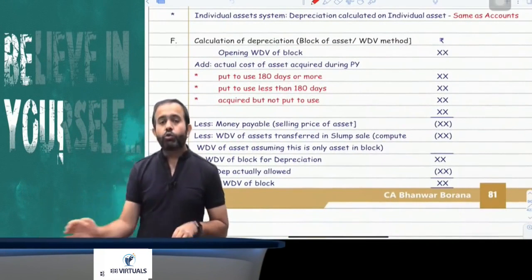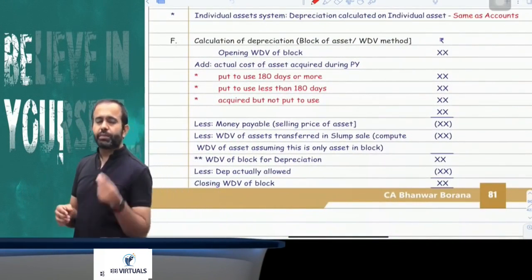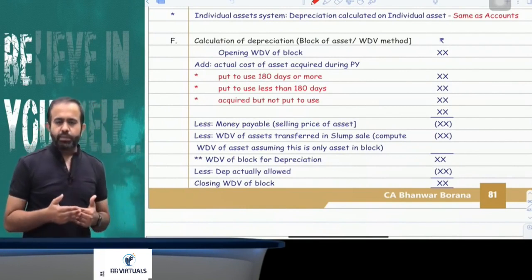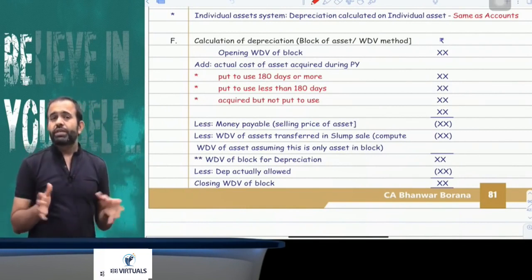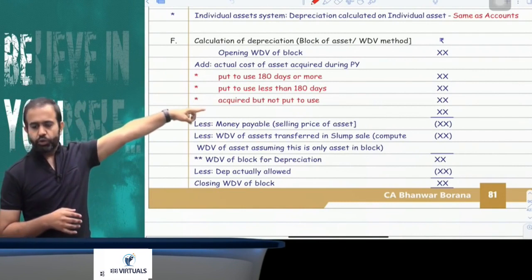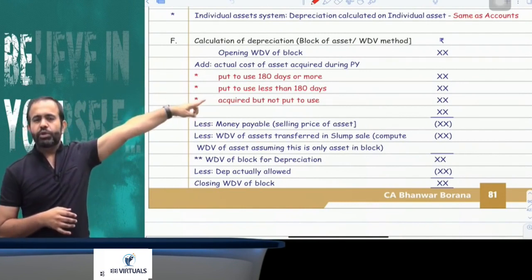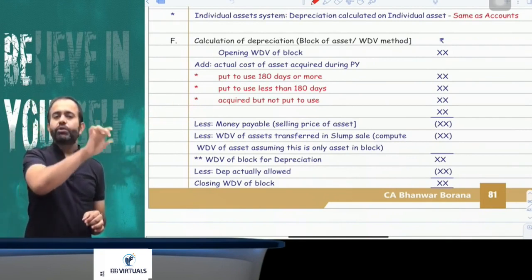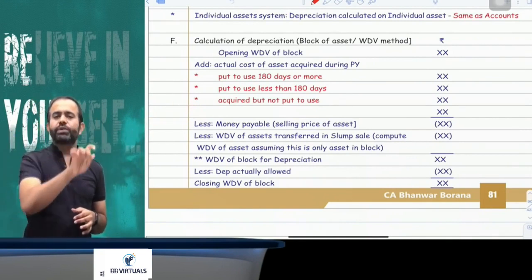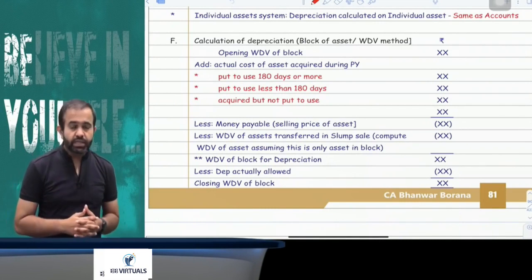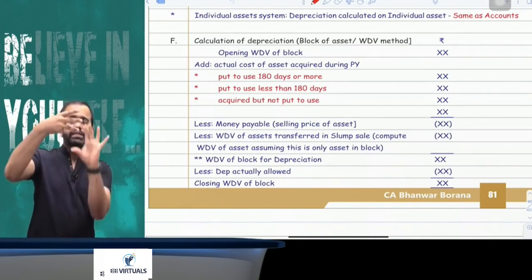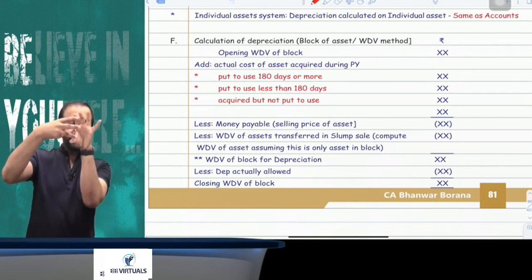Now the question is, how to compute the depreciation? All people, just pay attention. In the block of asset system, if you follow the WDV system, how to calculate the depreciation? First take the opening WDV of the block. In that opening WDV, just add the actual cost of assets acquired during the previous year. In simple words, I can say the purchases. Just add the purchases, that is, the actual cost of assets acquired during the previous year, and add them in three lines. Always add in three parts.